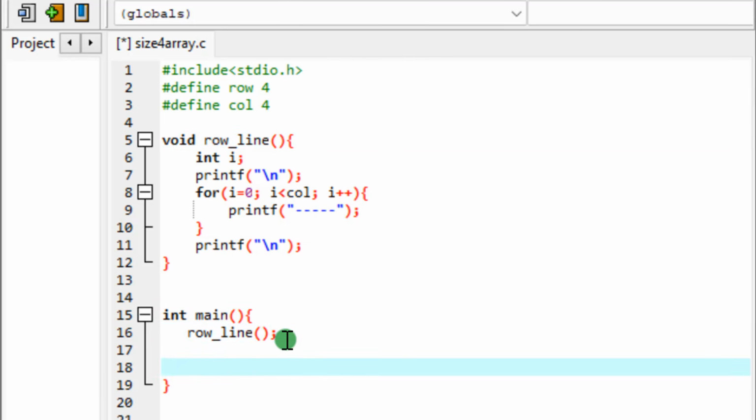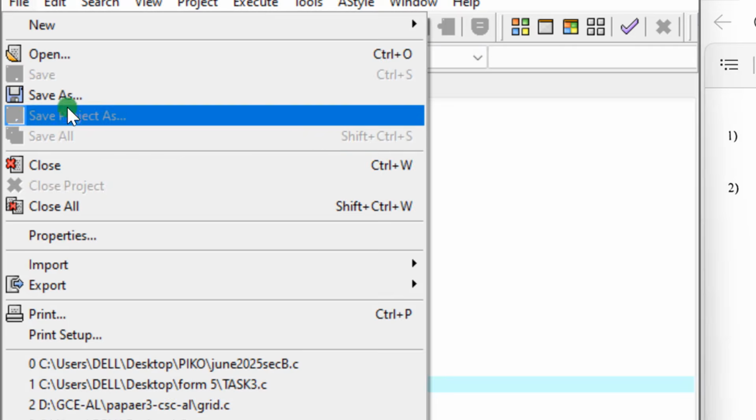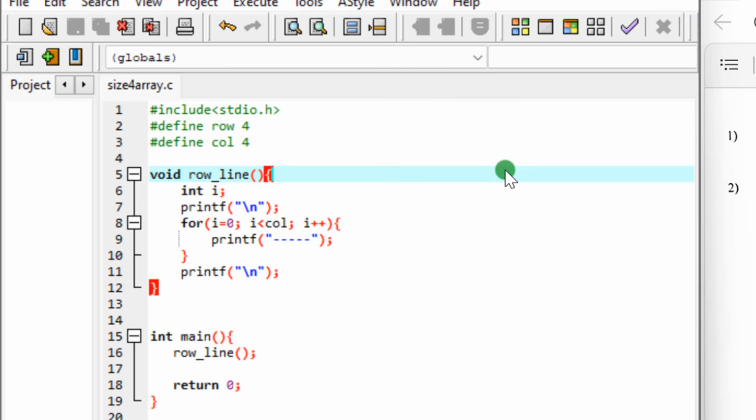Good. So you put your return 0 as usual. I think everybody knows the basic structure of the main program. It's all good. So Control S to save your code. If Control S is not working, click on File, then click on Save. In fact, I've saved it already. But here you click on Save, not Save As. Always do so.